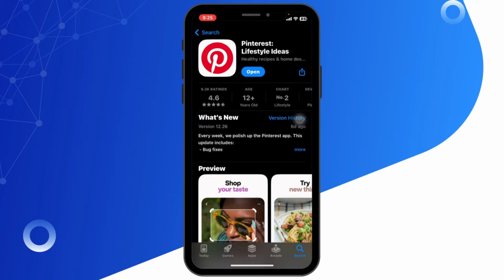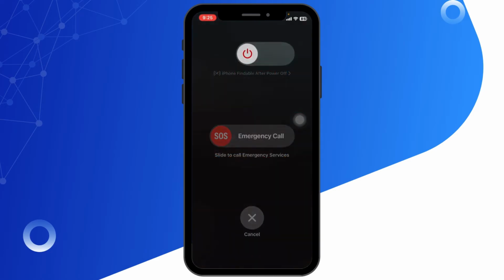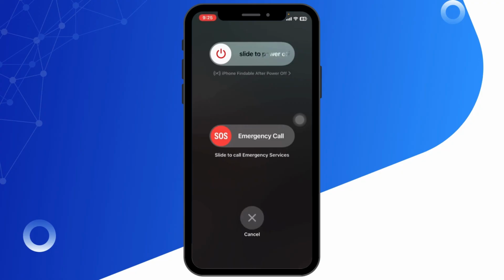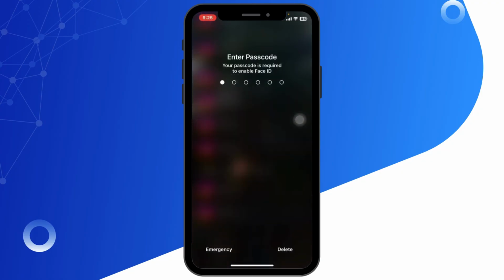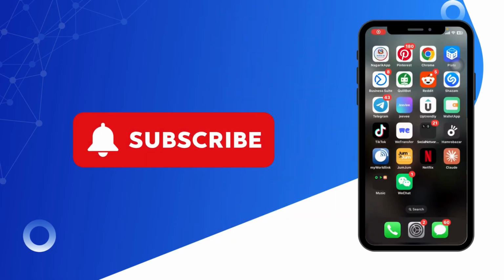Lastly, if nothing else works, try restarting your device. Sometimes a simple reboot can resolve the issue. Hold on to the power button, then slide to power off, then turn it back on after a few seconds. That's it. By following these steps, you should now be able to fix the sound problem on the Pinterest app.